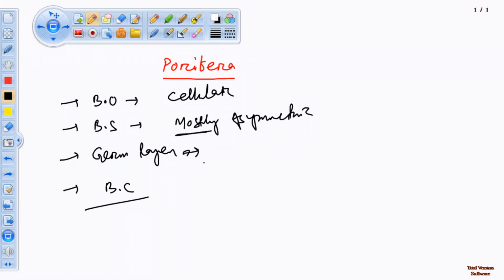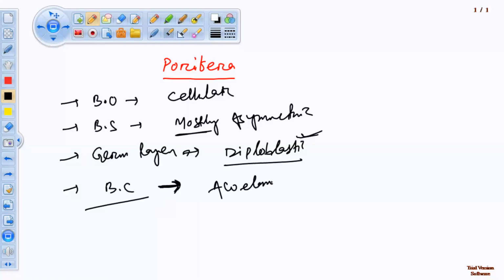Then what about the germ layer? Diploblastic. That means two germ layers are present. The third one is absent. Which germ layer is absent? Mesoderm. Instead of mesoderm, there is one undifferentiated layer between ectoderm and endoderm. What is that layer? Mesoglea. Very good. So what about the body cavity? Acoelomate. No body cavity, due to absence of mesoderm.